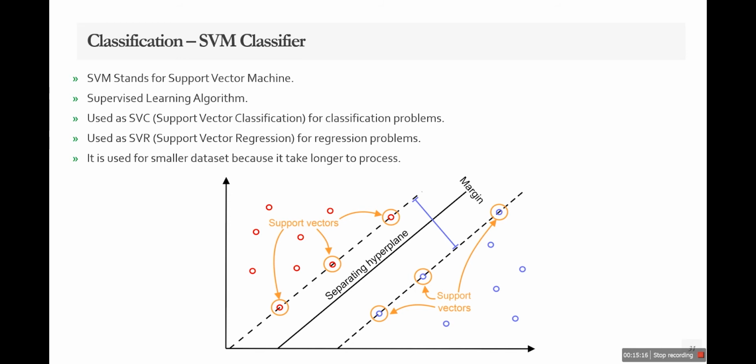It is used for smaller data sets, because here we have to select the support vectors. You can see in the figure that this hyperplane is a decision plane. It will decide the feature accuracy values depending on the support vectors.